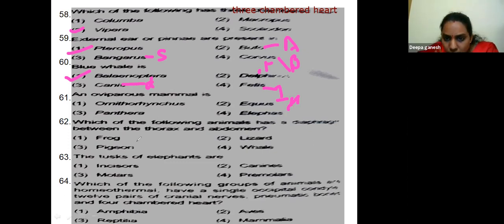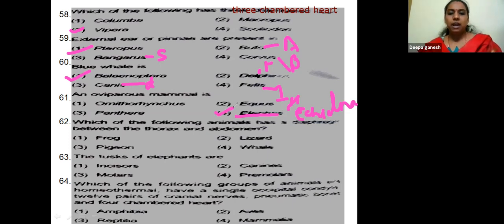Oviparous, this is echidna. So the oviparous mammal is echidna.